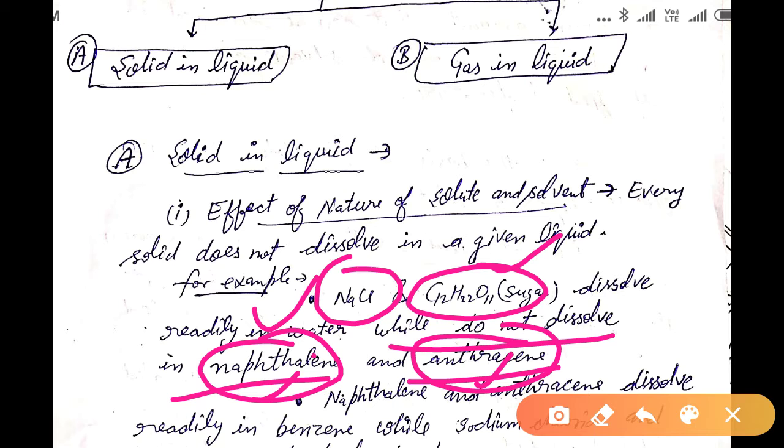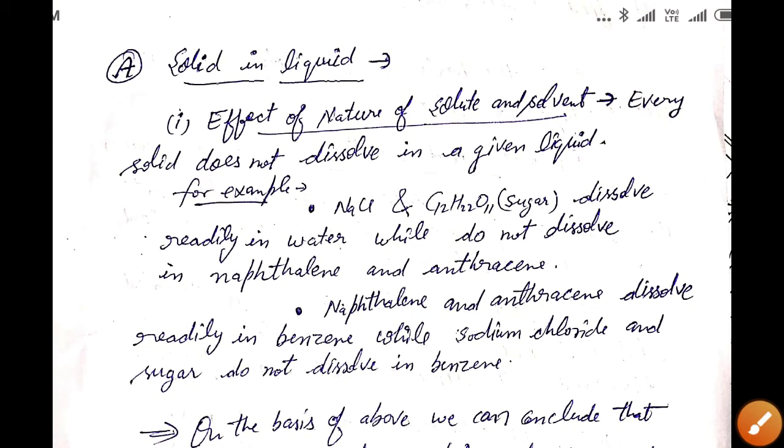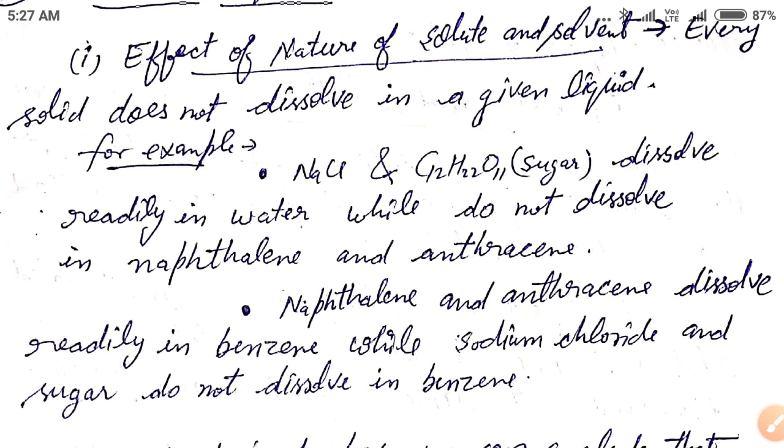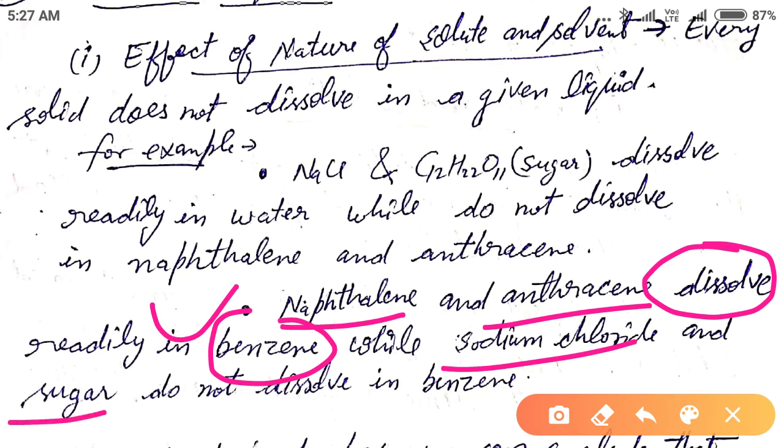They are readily dissolved only in water. In another example, naphthalene and anthracene dissolve in benzene very readily, but sodium chloride and sugar do not dissolve in benzene.